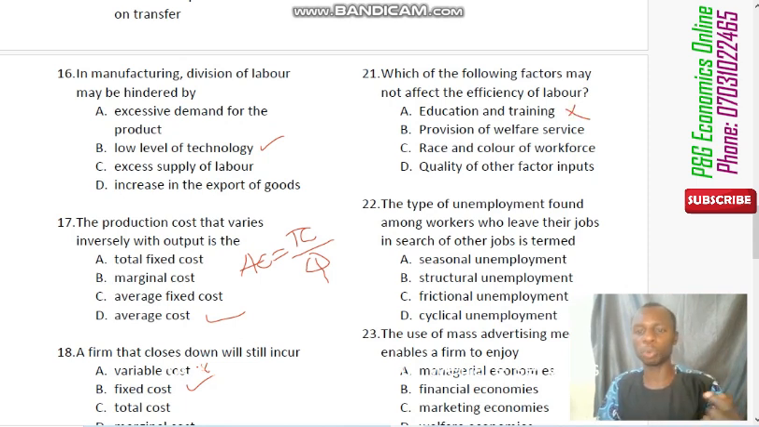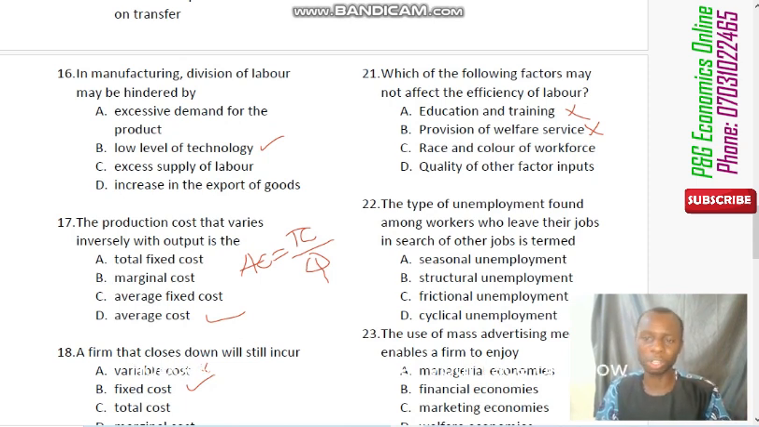Then we say provision of welfare services. When you also provide welfare to the workers, they are more happy. They are happy to do more. So that can also not be the answer. It's one of the factors. Remember, we are looking for which one is not a factor that can affect the efficiency of labor.